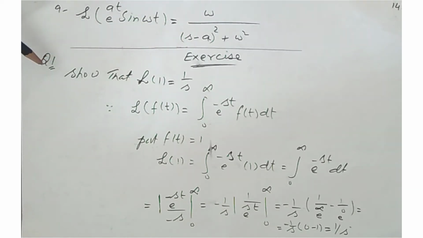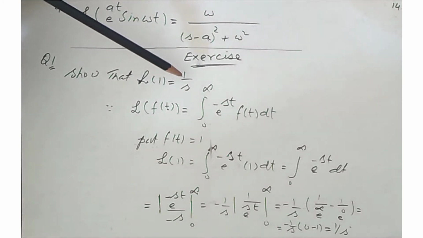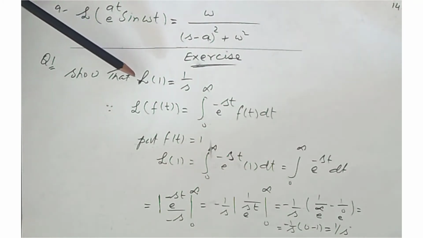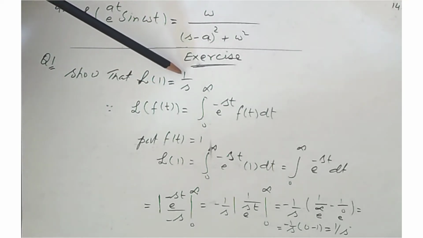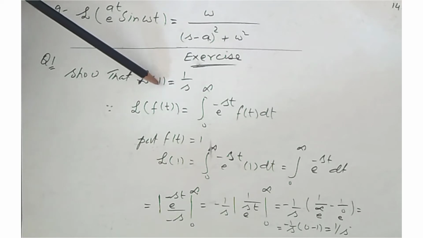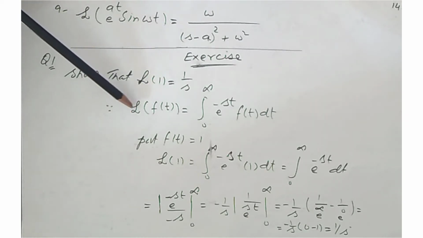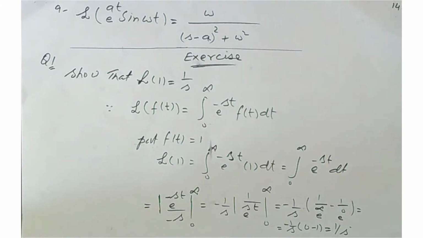Now, we use an exercise to show how we find Laplace of 1. This is 1 by s. The proof of Laplace of 1 equals 1 by s, to show that Laplace of 1 equals 1 by s. This is f of t. The value of f of t is 1. This is the main formula for Laplace transformation. You see, in place of f of t, we put 1. Here we put 1. Also here we put 1. f of t equals 1.